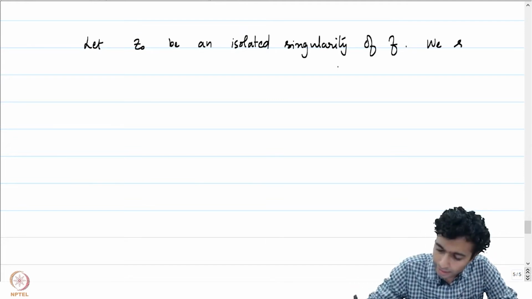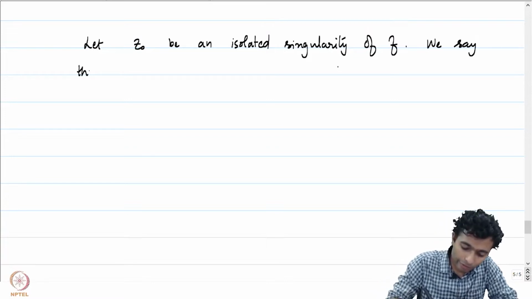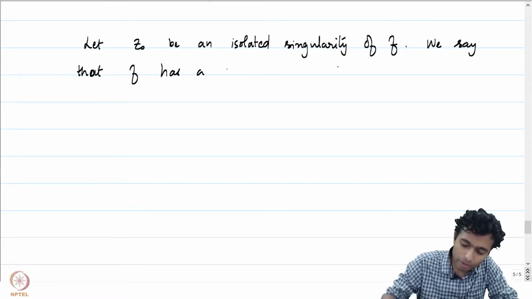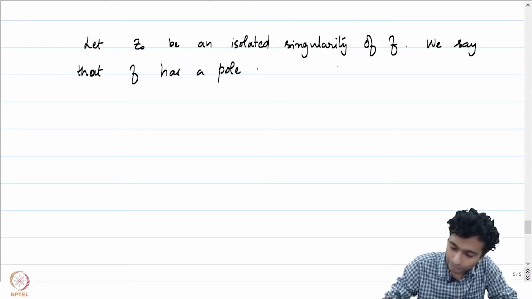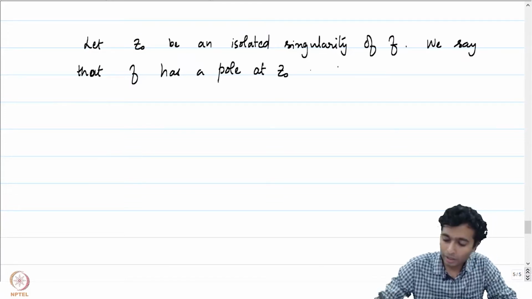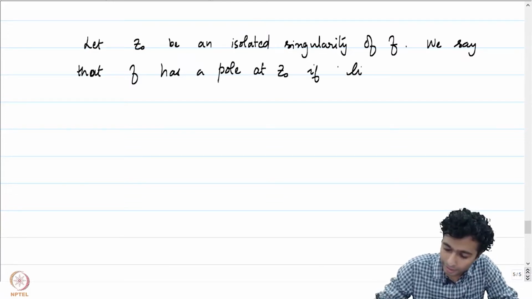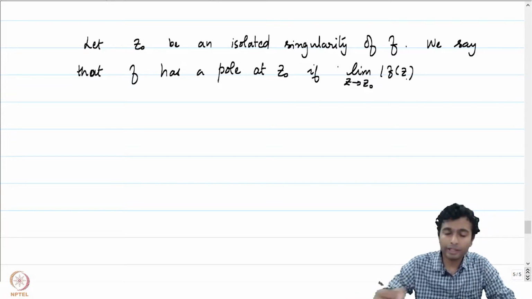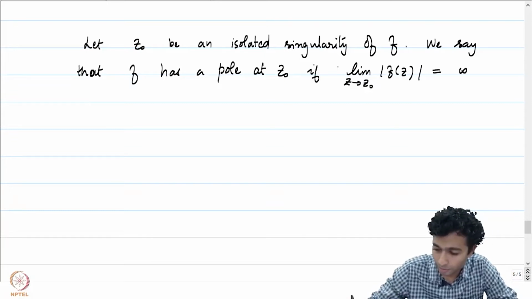We say that z0 is a pole of f, we say that f has a pole at z0, if the limit as z goes to z0 of the absolute value of f of z blows up. This is equal to infinity.